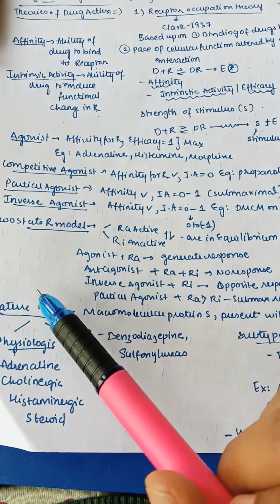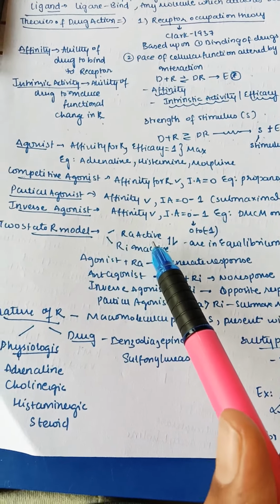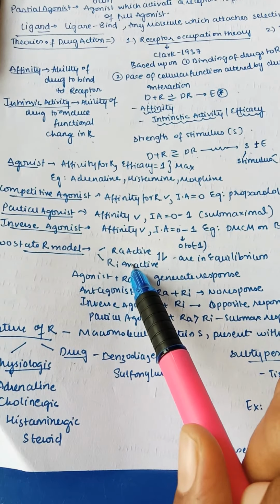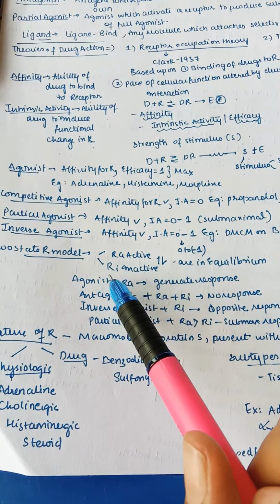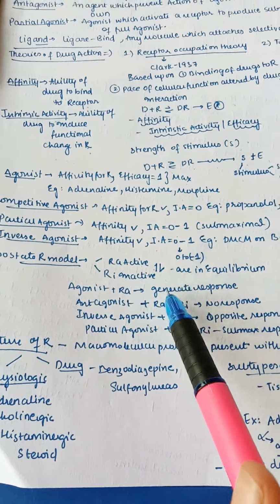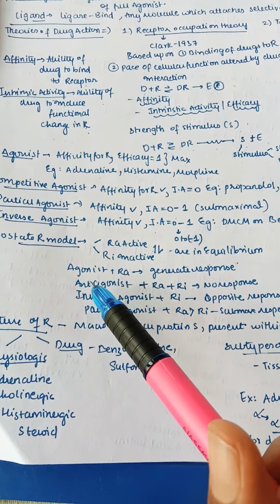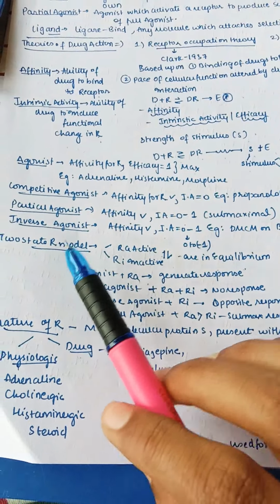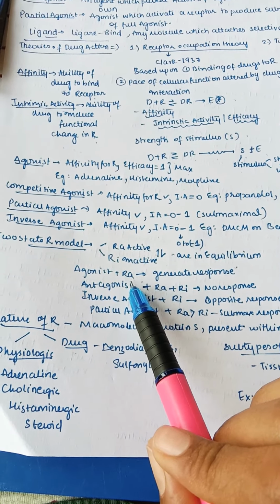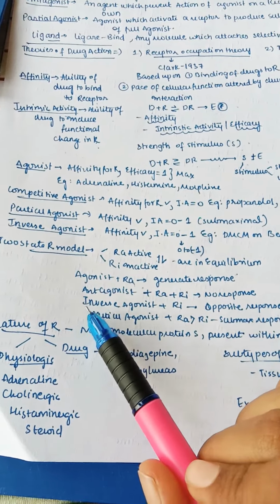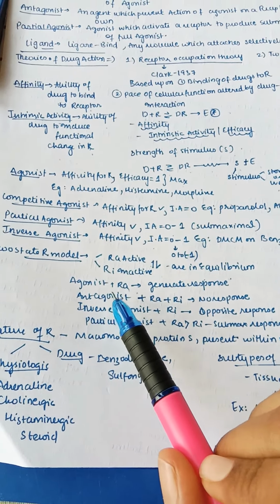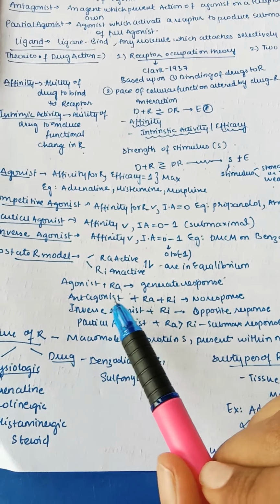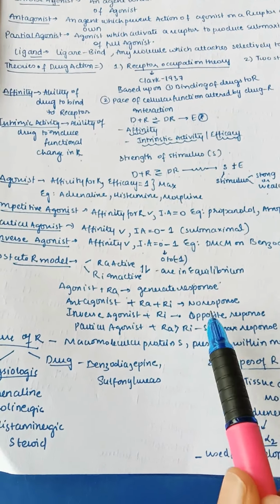Next, the two-state receptor model. The receptor may be in the active form or inactive form, and both are present in an equilibrium. The agonist binds with the active form and generates the response. We know that an agonist binds with the receptor and always generates a response. But the antagonist may react with both the active form and inactive form, and whether it acts on the active or inactive form, it doesn't give any response.